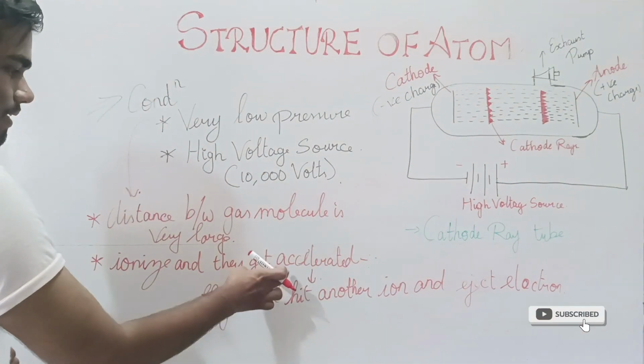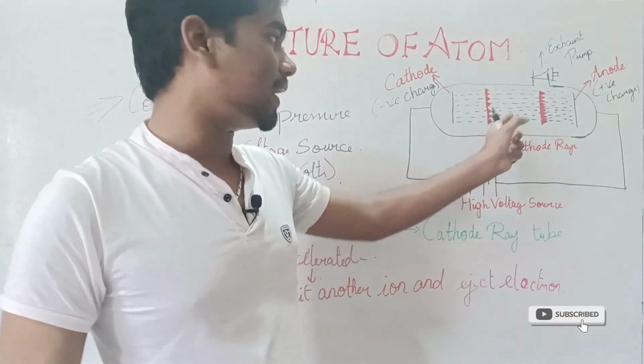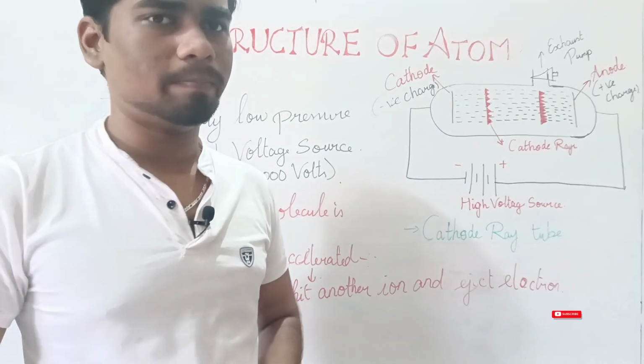So for this purpose, J.J. Thomson took the gas molecules at a very low pressure.